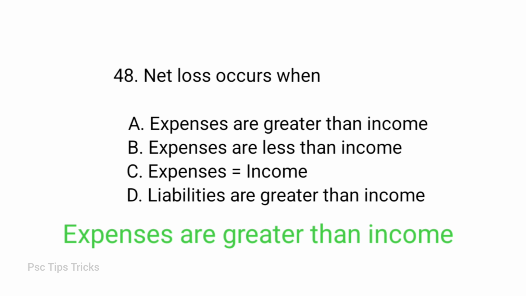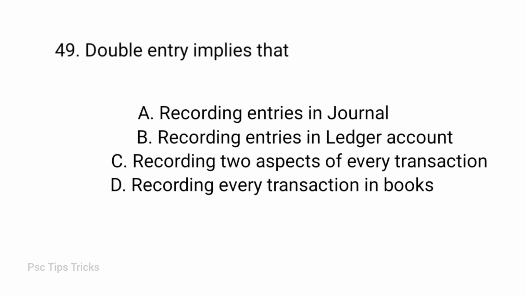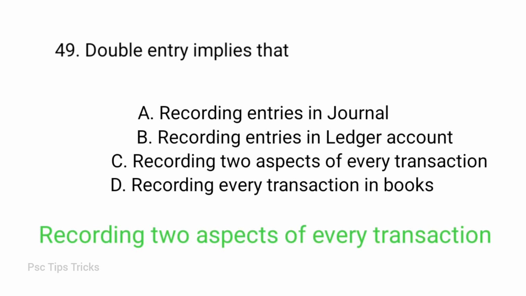Double entry implies that: recording entries in journal, recording entries in ledger account, recording two aspects of every transaction, recording every transaction in books. Answer option C. Recording two aspects of every transaction. Double entry implies recording two aspects of every transaction. The double entry system of accounting or bookkeeping means that for every business transaction, amounts must be recorded in a minimum of two accounts.